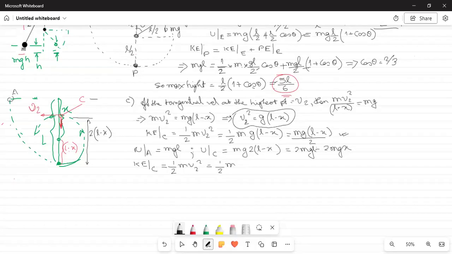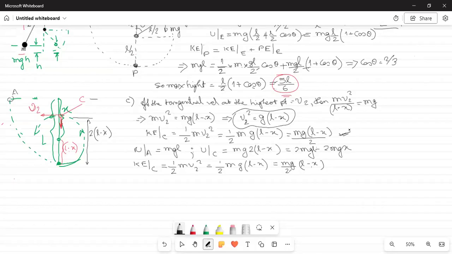So half m into g into L minus x, which is equal to mg by 2 into L minus x. We did it already once.